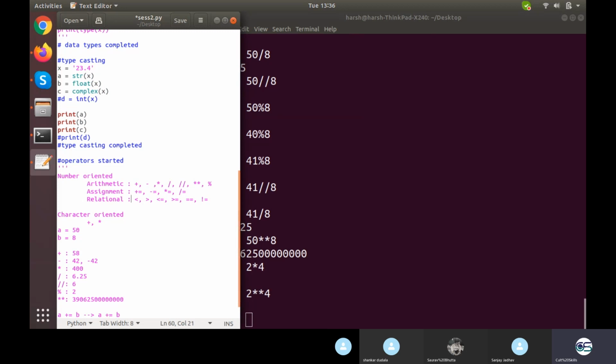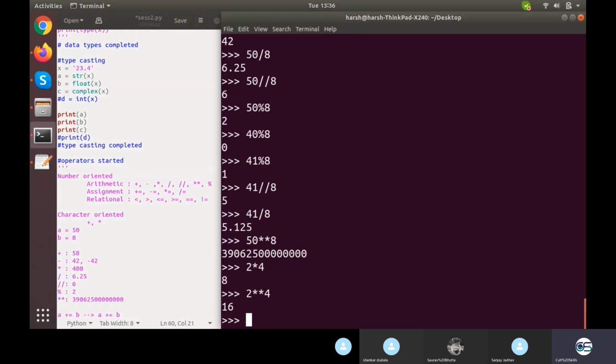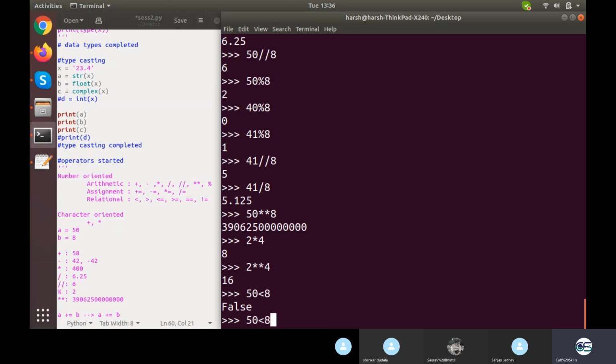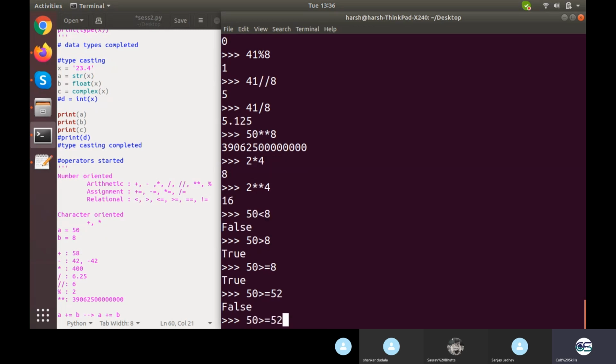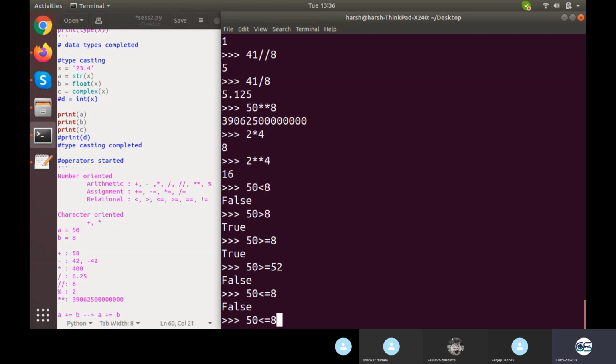Okay, then there are relational operators. Obviously less than, 50 less than 8 would be false. I can just show you 50 less than 8. This will give you true or false. So false. If I go for greater than, true. Greater than equals to will be true, but 50 greater than equals to 52 would be false. Simple enough. And similarly we can have less than equals to.